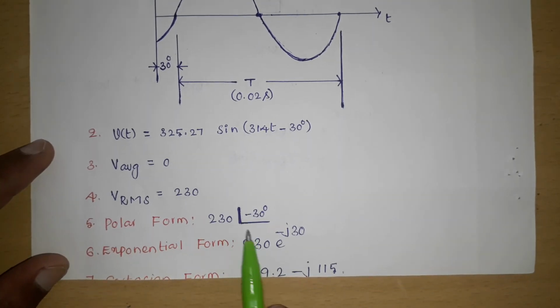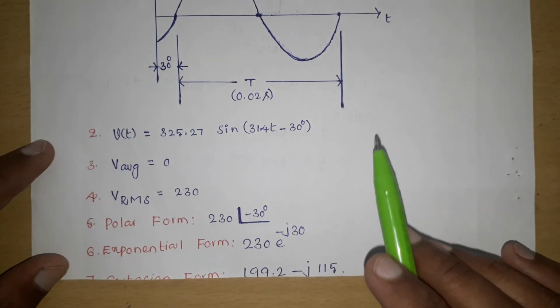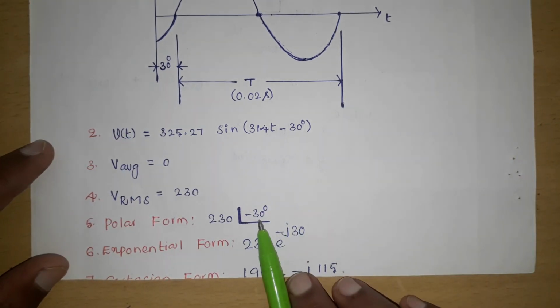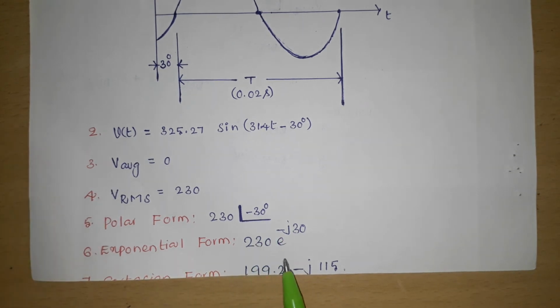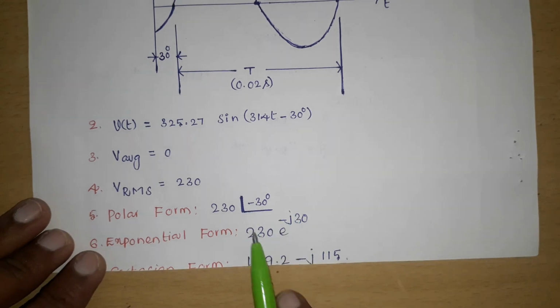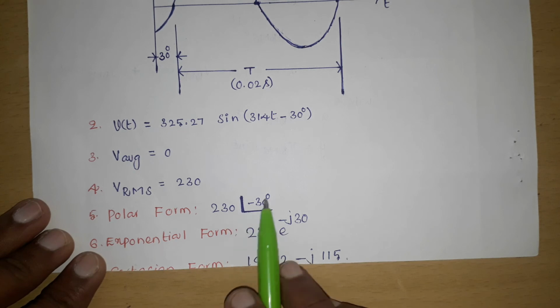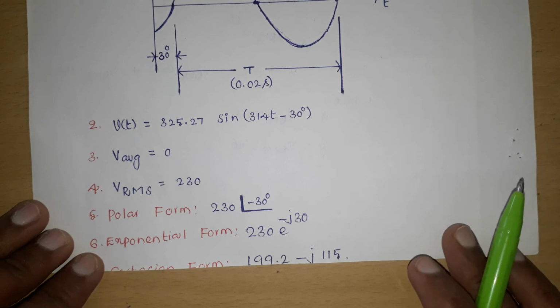RMS value at an angle of minus 30, because it started behind the origin. So 230 at an angle of minus 30. Exponential form is 230 e power minus j 30. Cartesian form: converting this polar form to rectangular coordinates, 199.2 minus j 115.